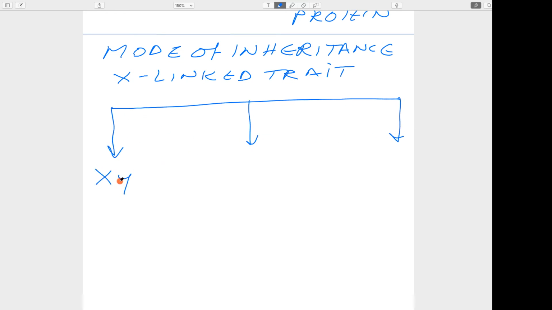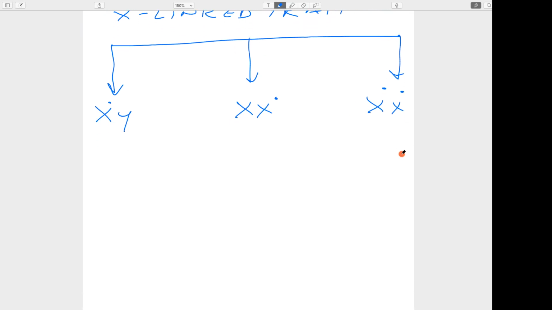There is XY, then XX, like this. What does it tell us? This is male, and this is female. That is the arrangement.